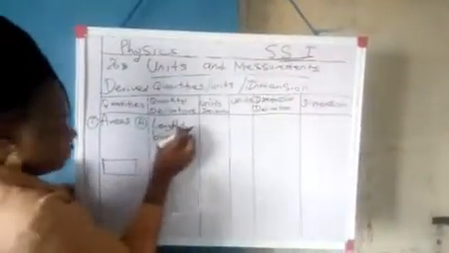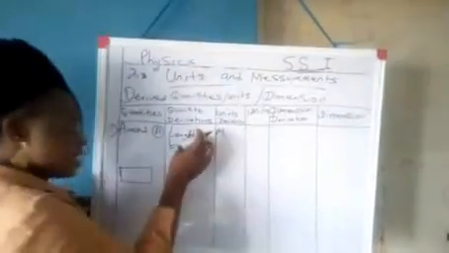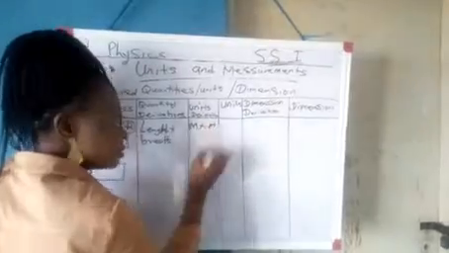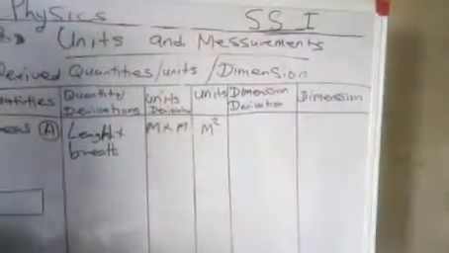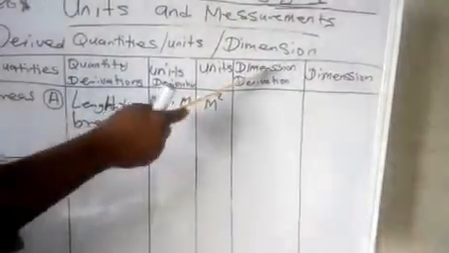So the unit of the first length, which is here, is meter, times the unit of the breadth, which is meter. And that is why we arrive at meter times meter is meter square.